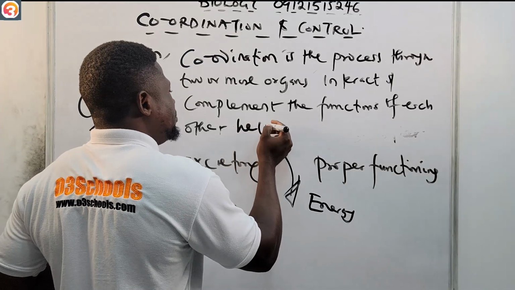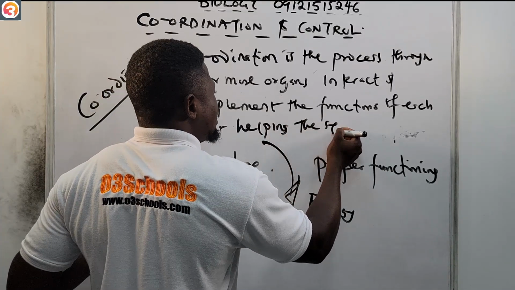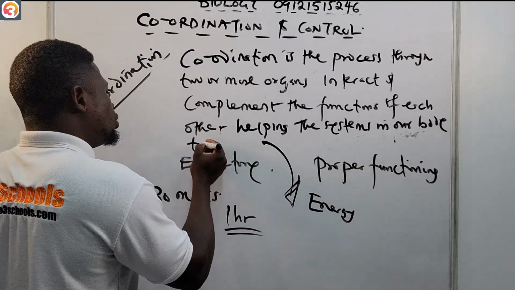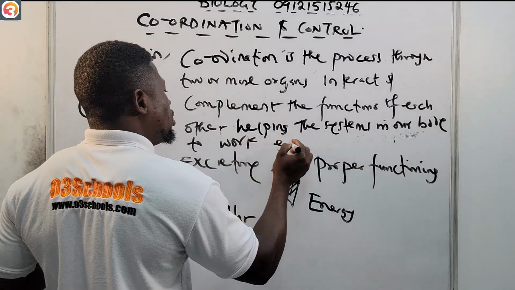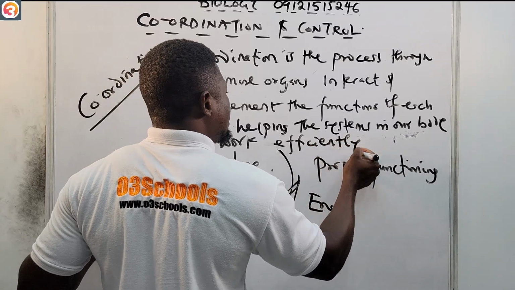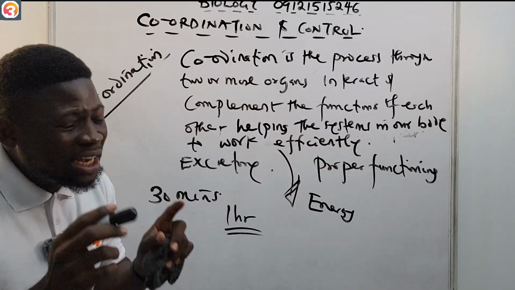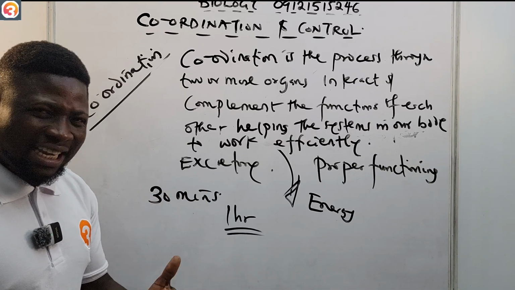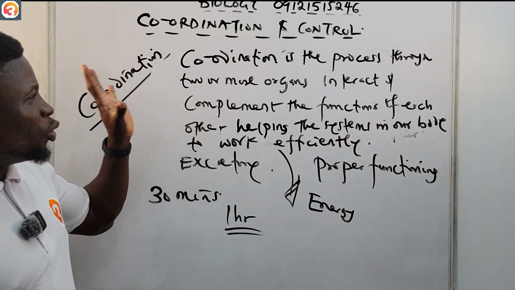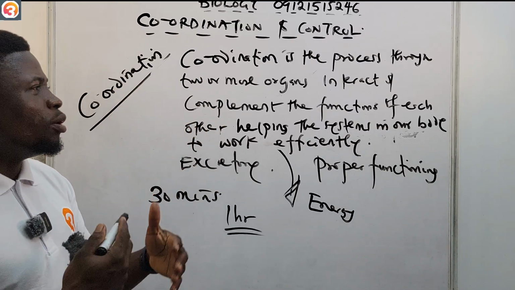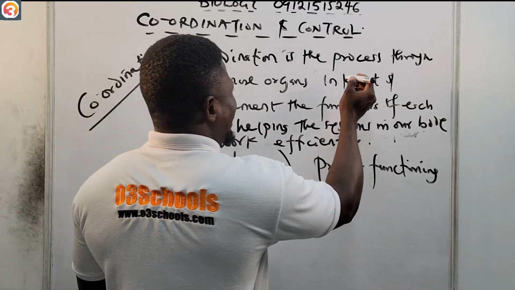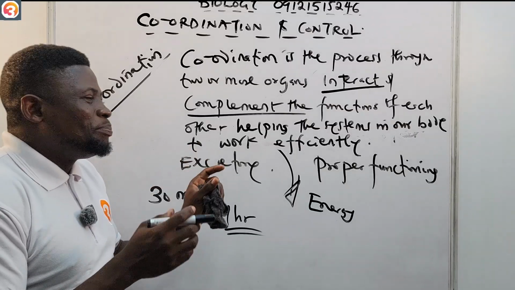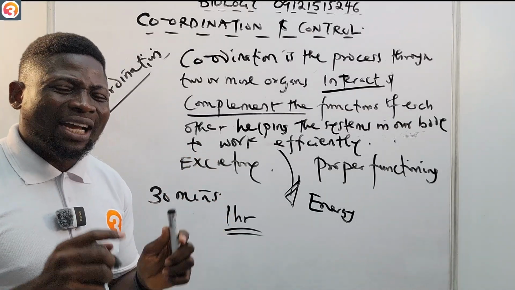helping the systems in our body to work efficiently. So that is coordination, and it is very important that you understand that in your body, coordination is happening. In your systems there's coordination. Coordination is the process through which two or more organs not only interact but complement the functions of each other, helping the systems in our body to work efficiently.